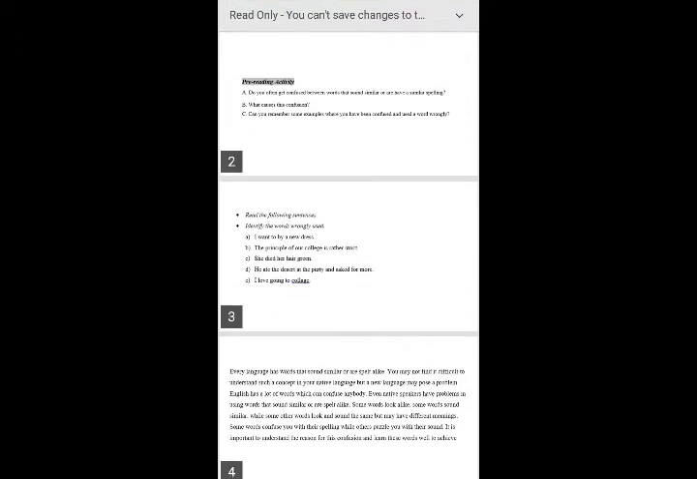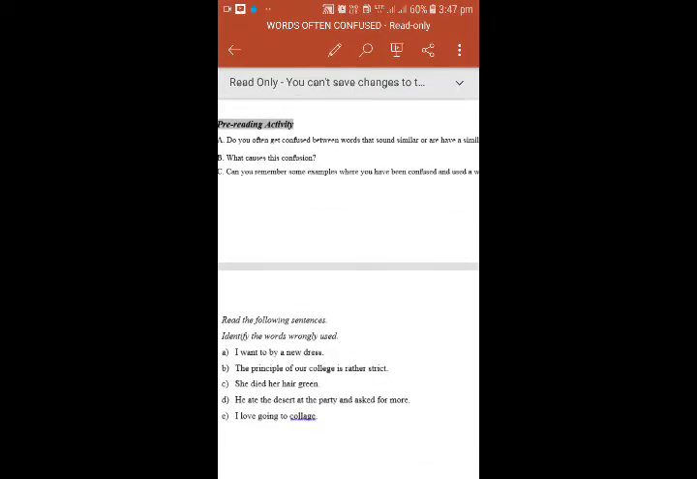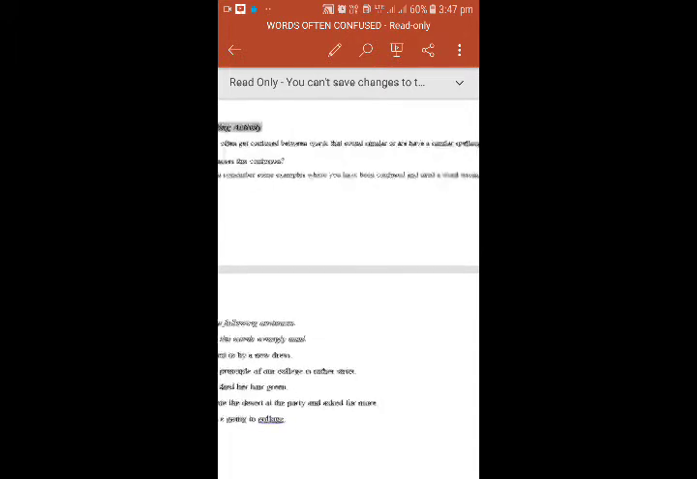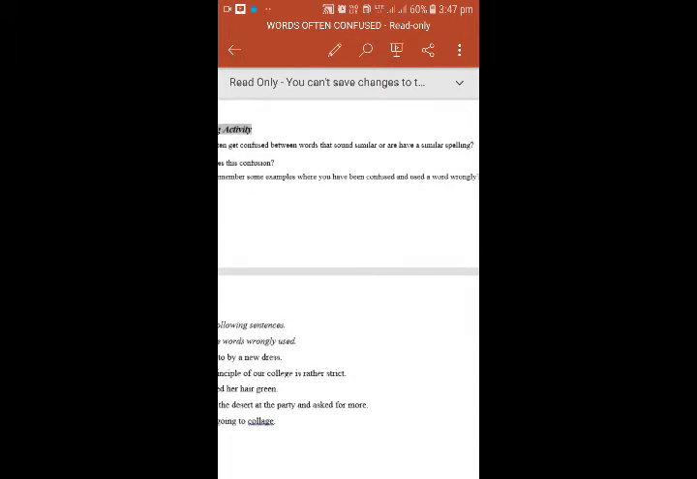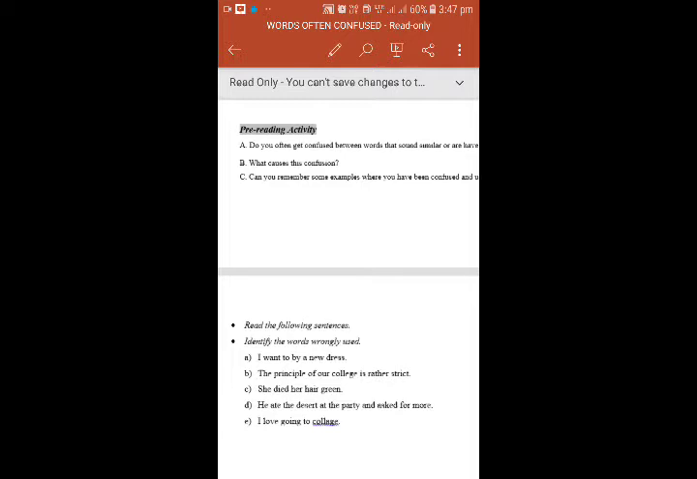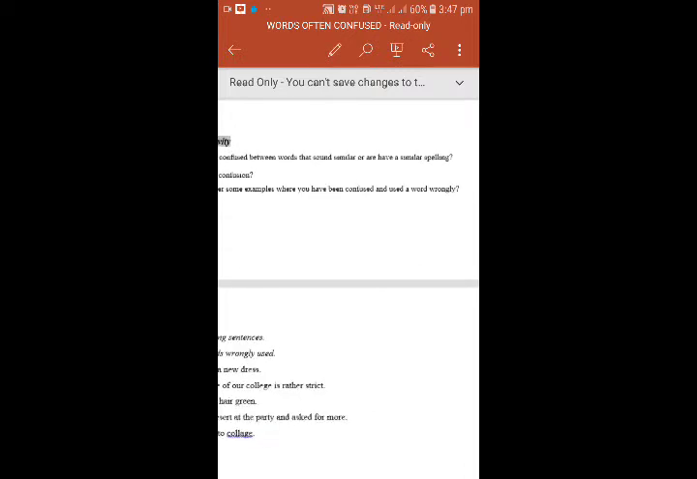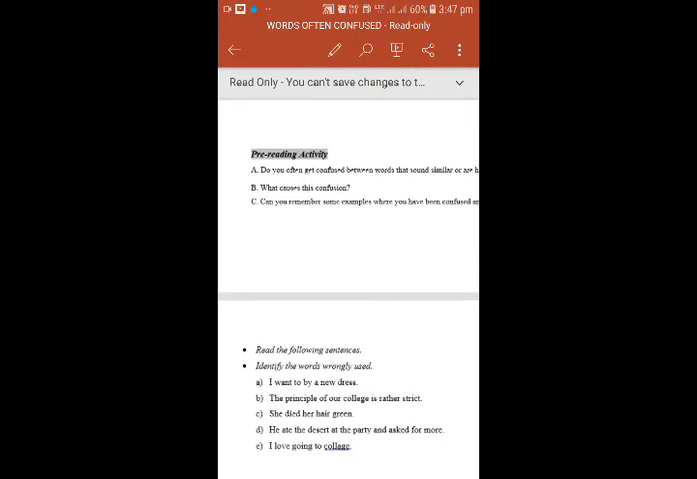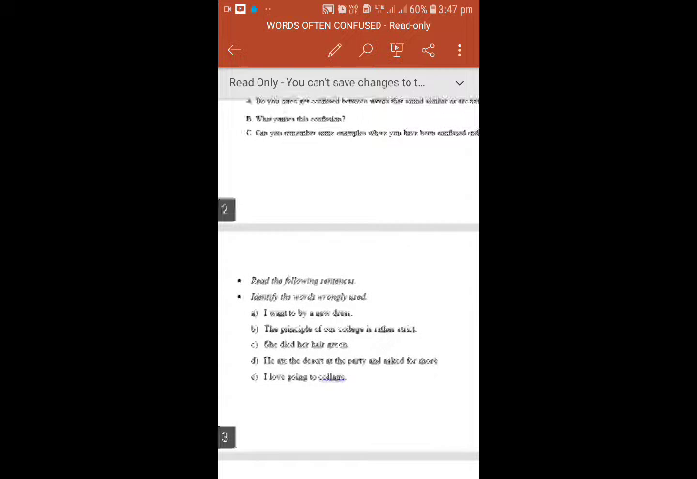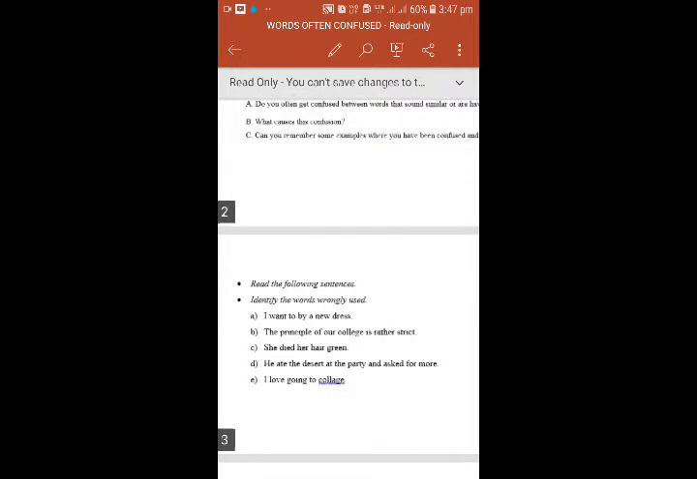What is the pre-reading activity? Do you often get confused between words that sound similar or have a similar spelling? What causes this confusion? Can you remember some examples where you have been confused and used a word wrongly? Are you getting my point now? What causes this confusion?